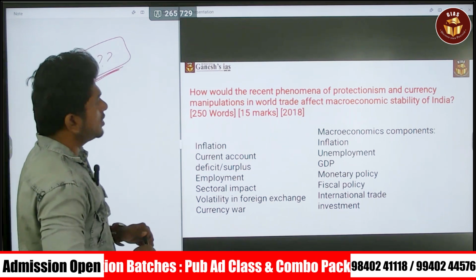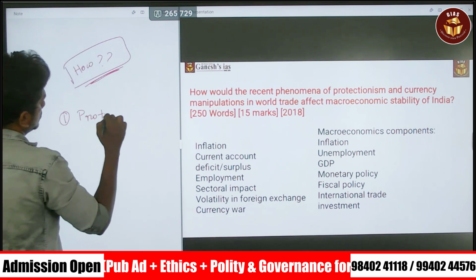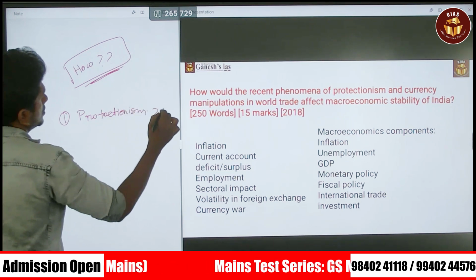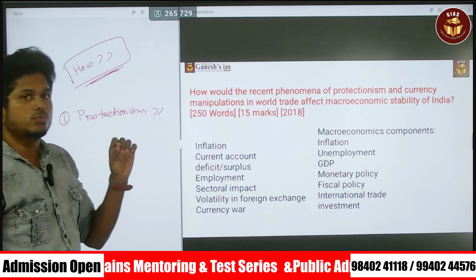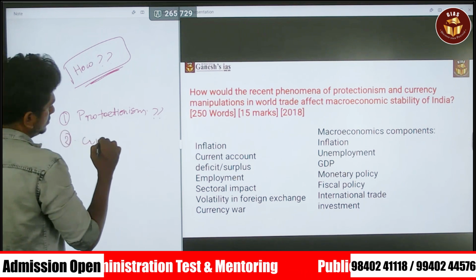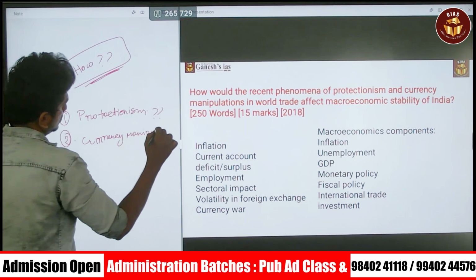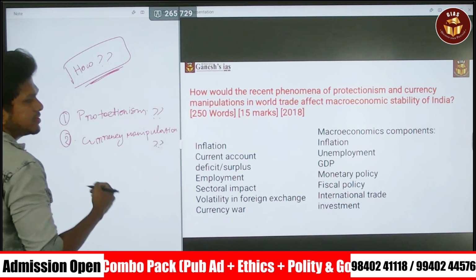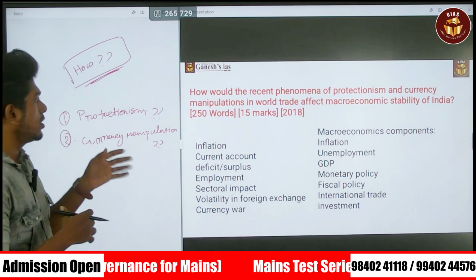Next, the recent phenomenon of protectionism. This is the first keyword. You should know what protectionism is; that is the first and foremost thing. Next, currency manipulation. You should know what currency manipulation is and how the government does that. That is also an important part you have to address.